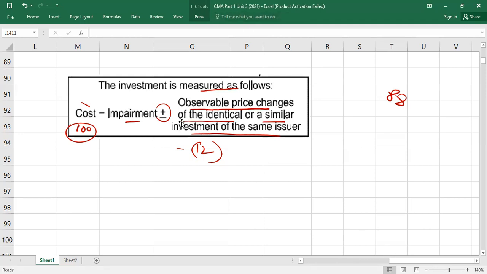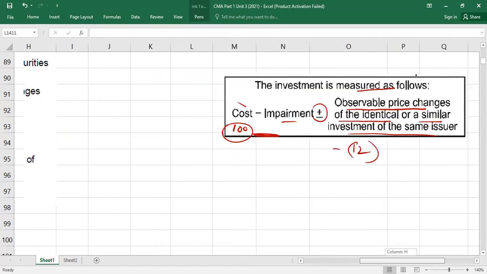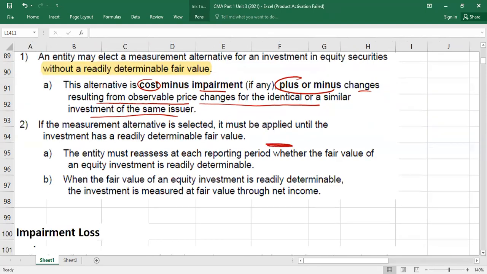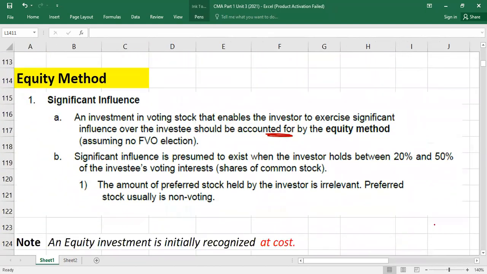Because this plus minus changes is your estimation actually, right? So here we go, guys. Now I want to tell you about equity method.